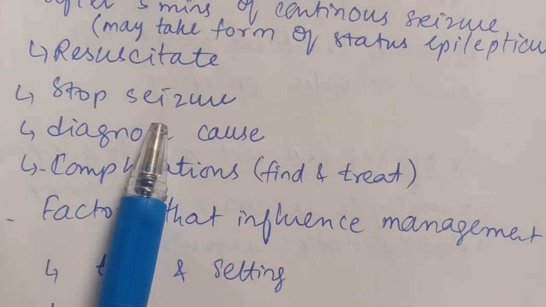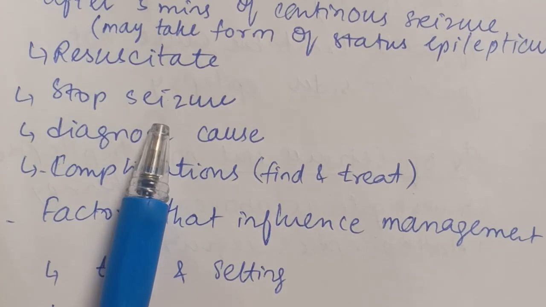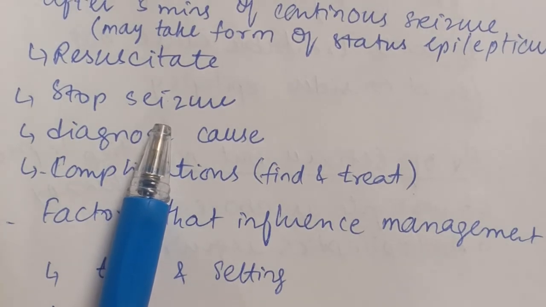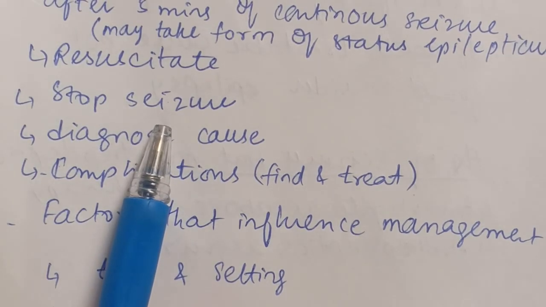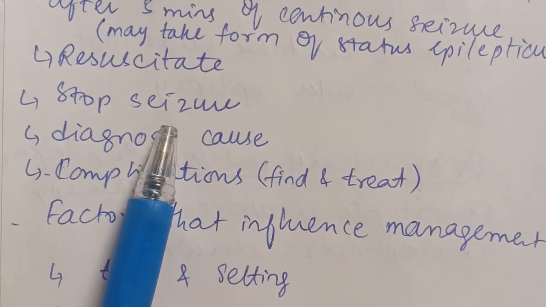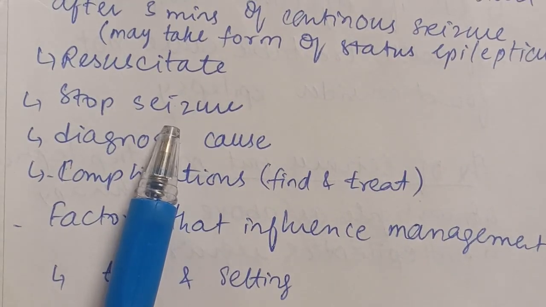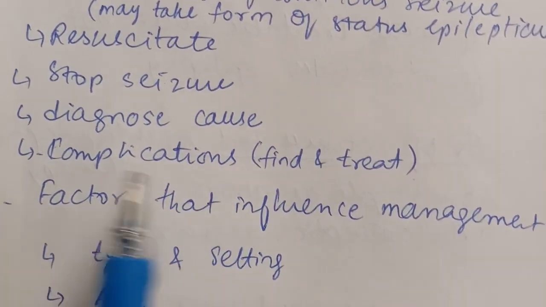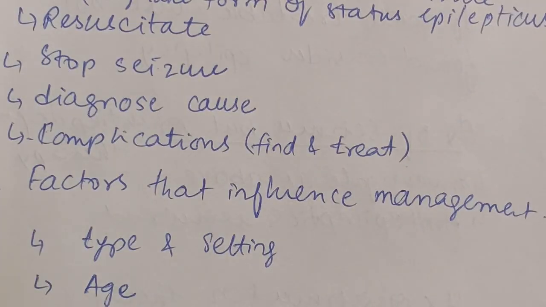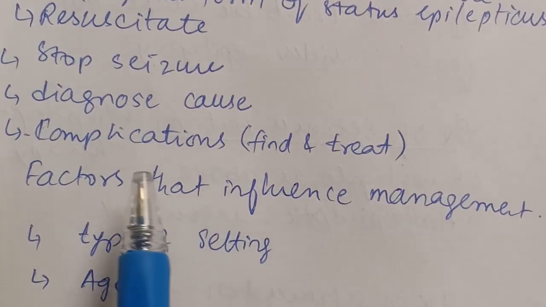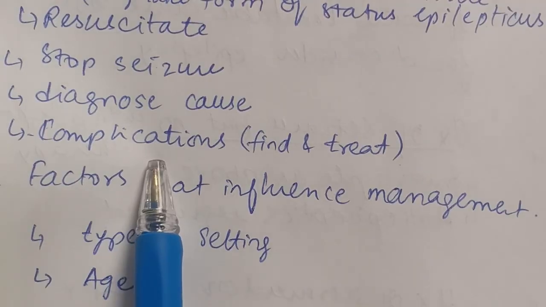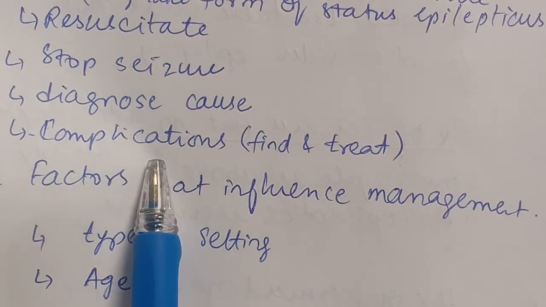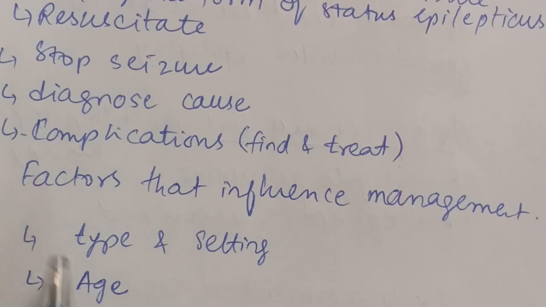The patient can be a diagnosed case of epilepsy, or this is the first seizure activity, or there may be electrolyte imbalances and other causes that can cause status epilepticus or seizure. So we are going to diagnose the cause, and if there is any complication due to the seizure, we are going to find and treat the complications.